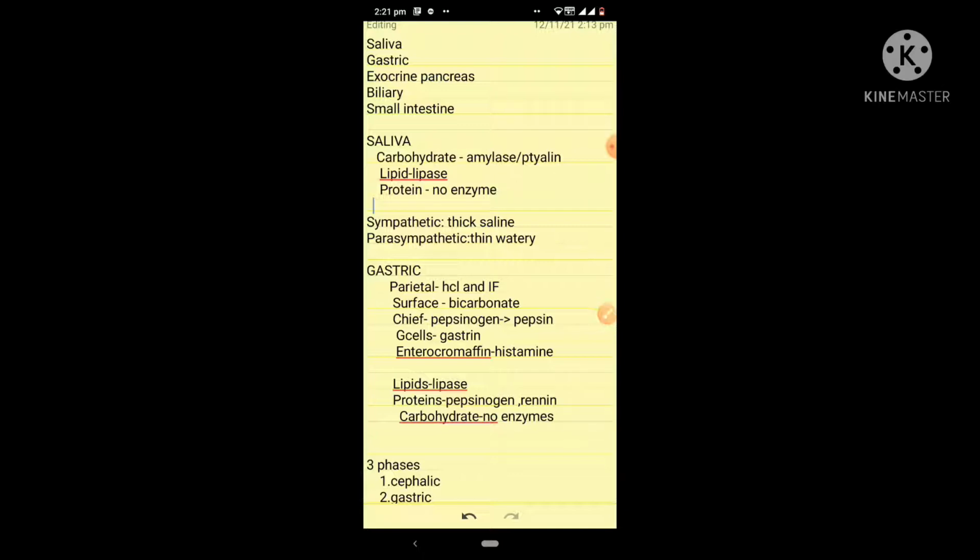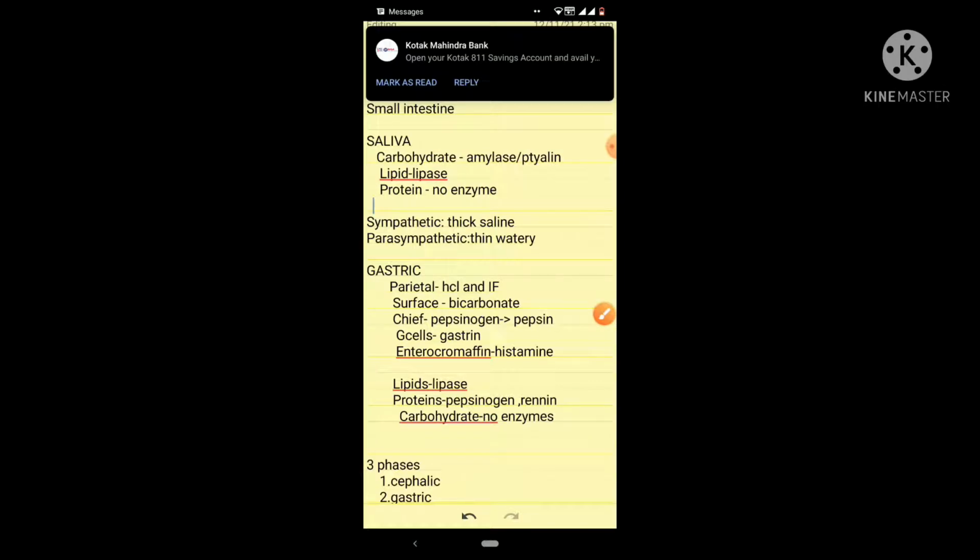The function of saliva is to digest carbohydrate and lipid from food. Carbohydrate is digested with the help of salivary amylase, or its other name, ptyalin. And lipid from food is digested with the help of lipase. It is important to note that for protein digestion there is no enzyme present in the saliva.